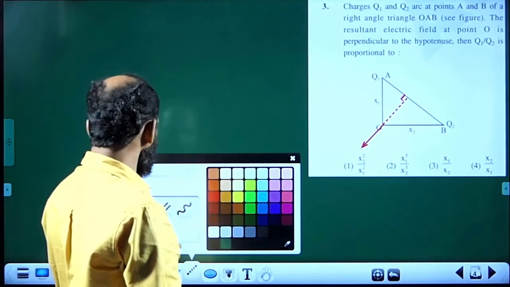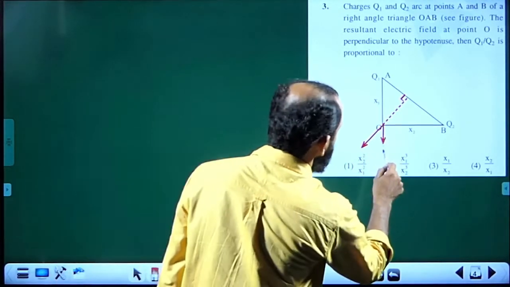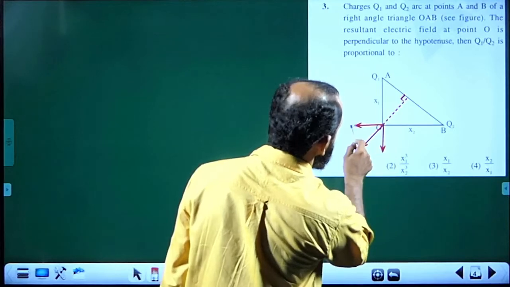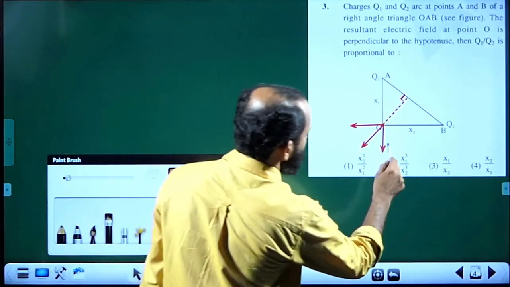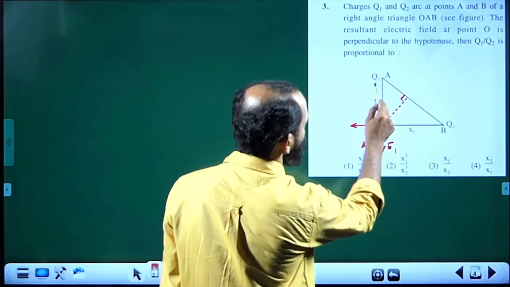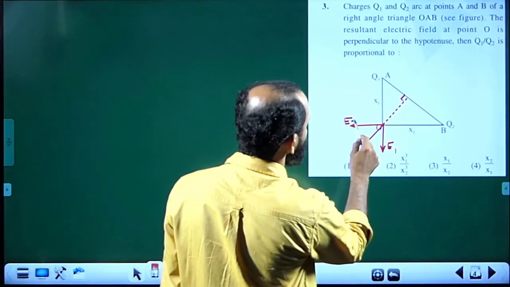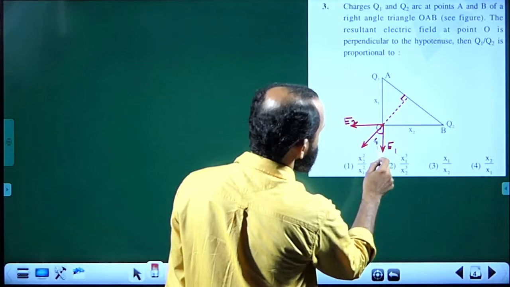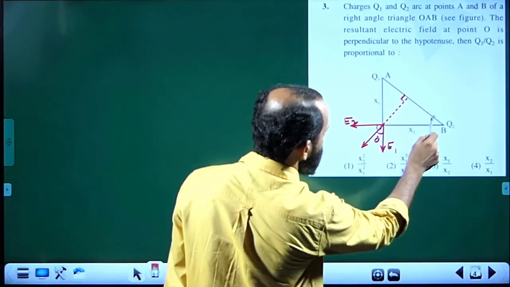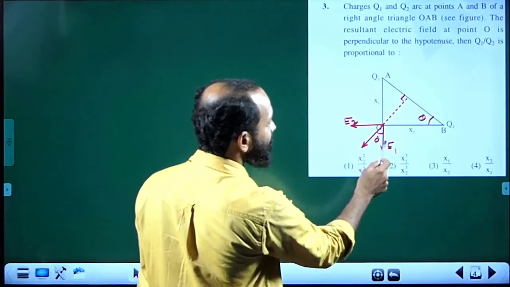Now, on resolving this electric field in two mutually perpendicular directions, we may write this as the electric field due to the charge Q1, E1, this as the electric field due to the charge Q2, which is E2. Let this angle be theta, then this angle also will be theta, angle between perpendiculars will be same.